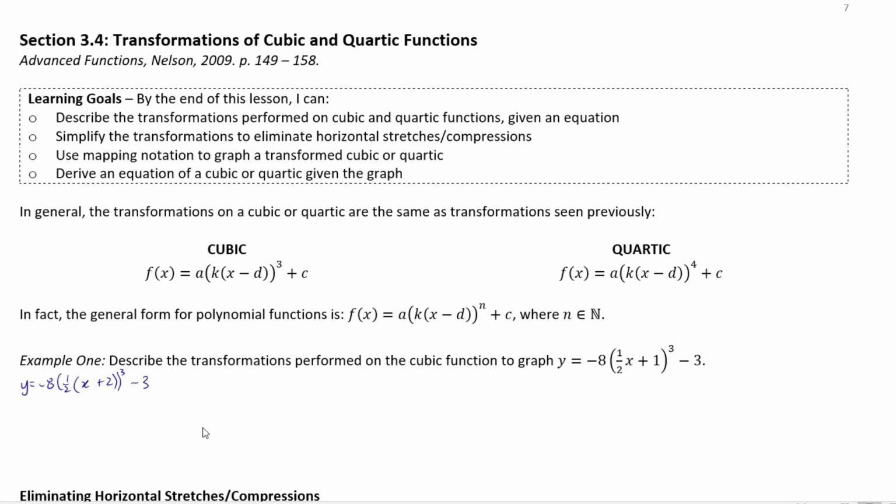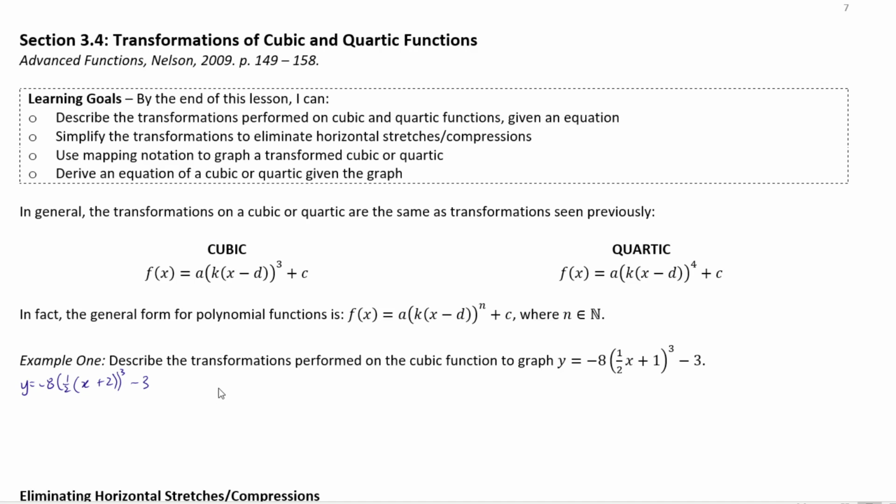So recall that we have to talk about our transformations in RST order, or SRT order, which is to say reflections and stretches first, because they pertain to multiplication, and then your translations left and right and up and down, because those pertain to addition and subtraction, right? So your multiplications come before addition and subtraction in order of operations, so your reflections and stretches come first.